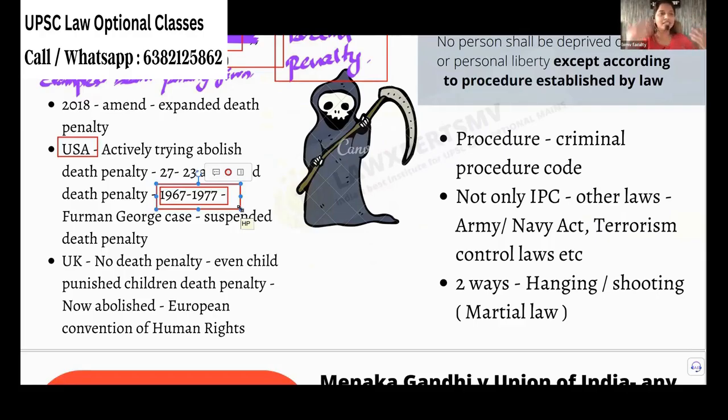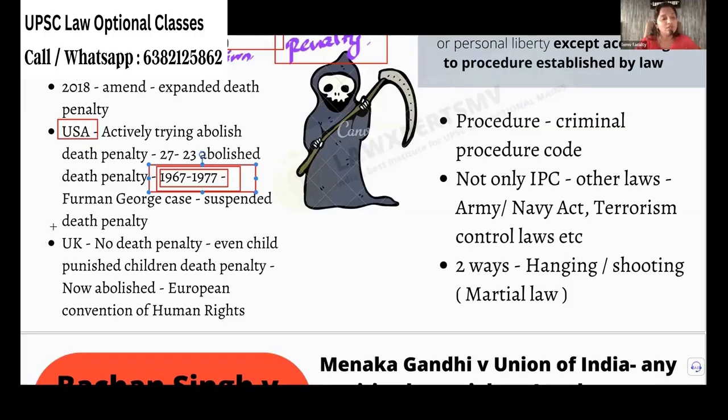See, suddenly someone brings guns, goes to a kindergarten and shoots everyone. Whether this person must be kept or be given the death penalty? He must be given the death penalty, right? So the US has the death penalty. They suspended it only for these years. But you go to the UK, the United Kingdom, do they have the death penalty?